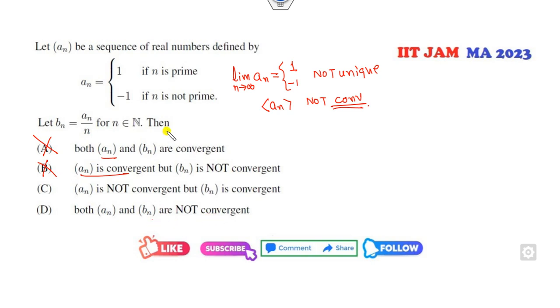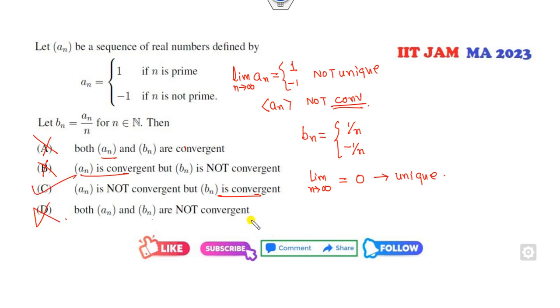Now what is the bn? So what is the bn? An over n. So it's 1 over n minus 1 over n. What is the limit as n approaches infinity? 0, which is unique. Once it is unique, it means this is my convergent. So bn is convergent, but d is not.